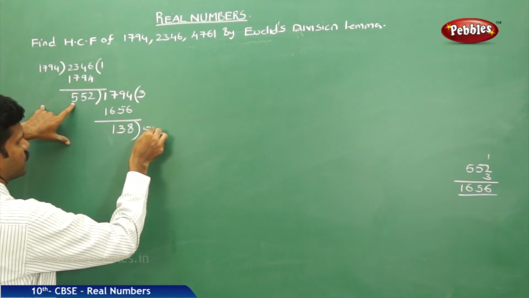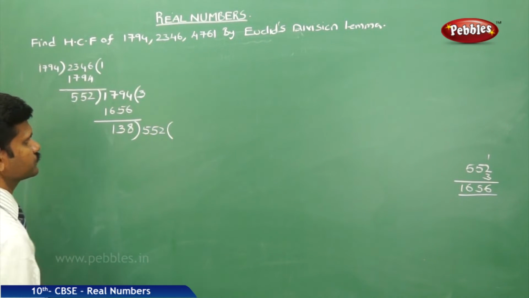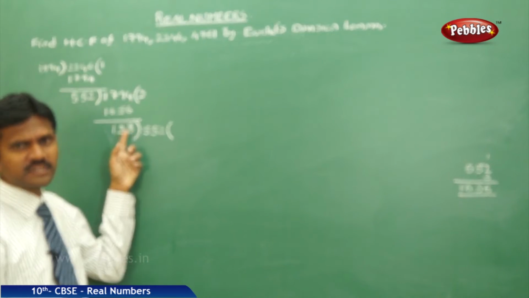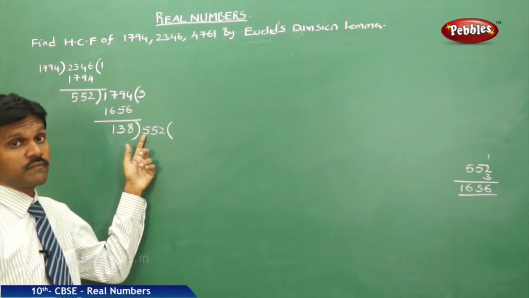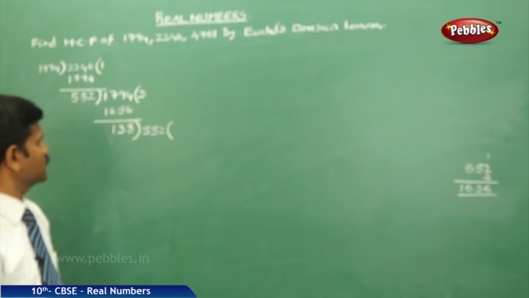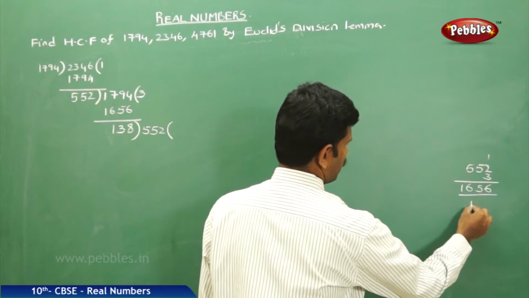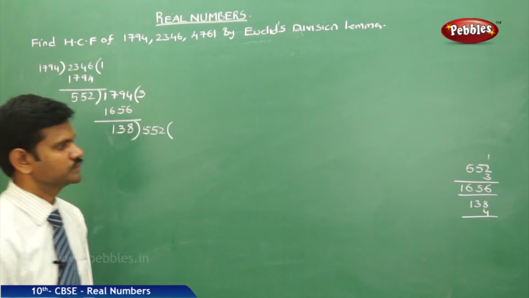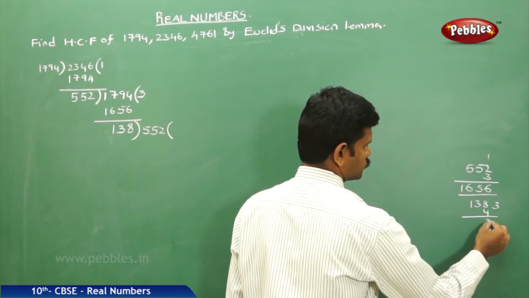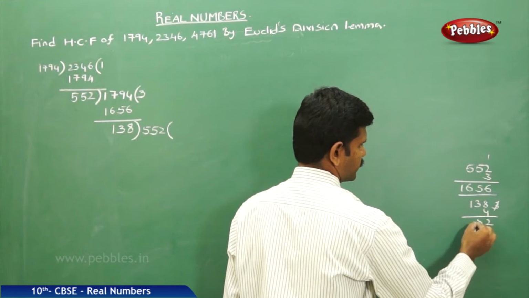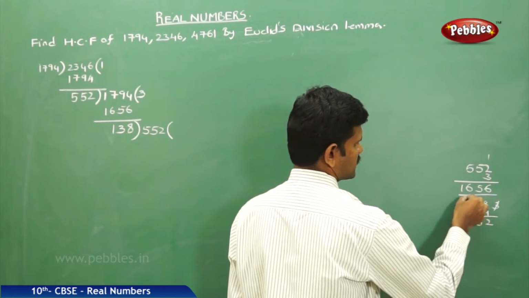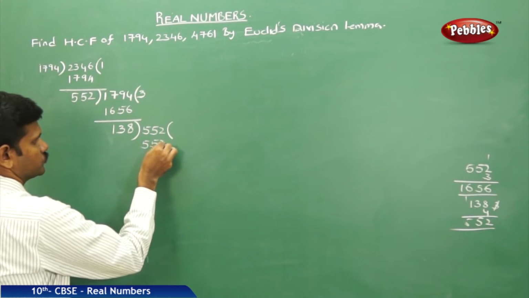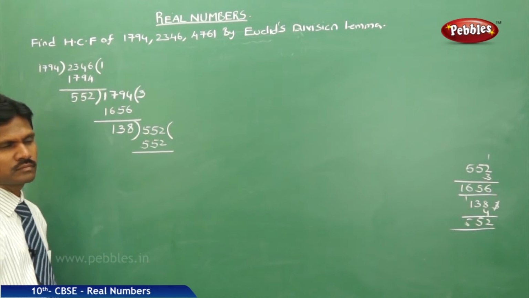Now shift 552 here. This is around 130 and this is around 550. I will try 138 times 4: 8 fours are 32, 12 plus 3 is 15, 4 ones are 4 plus 1 is 5, so 552.